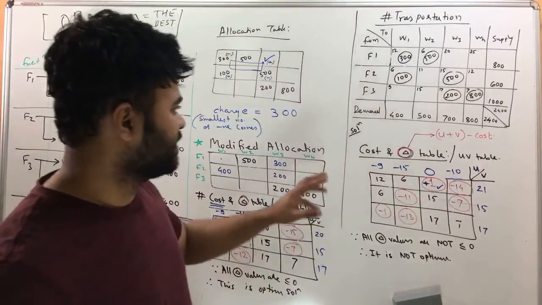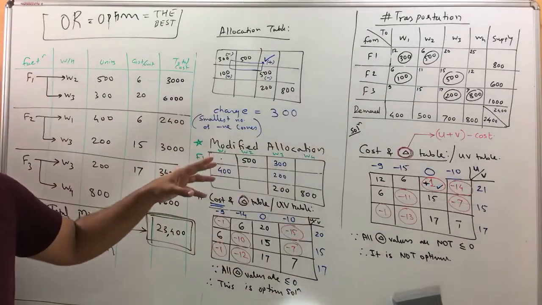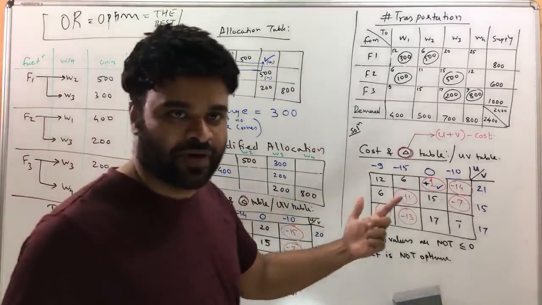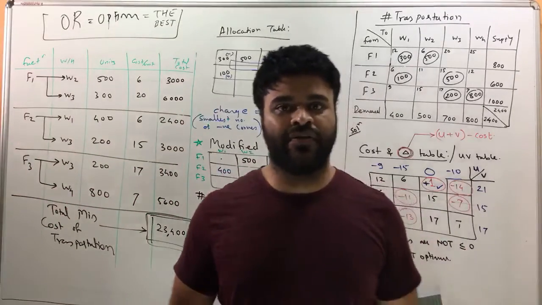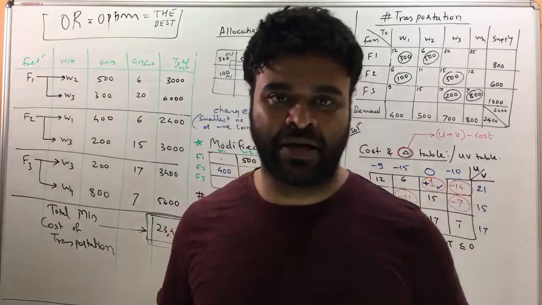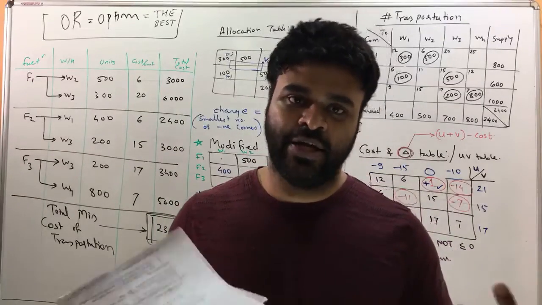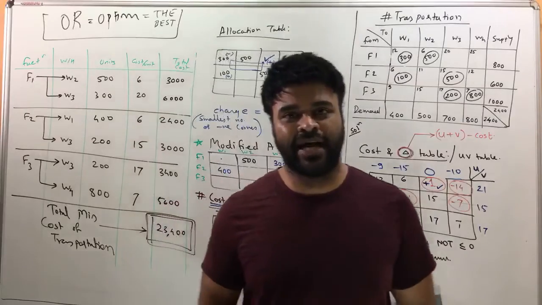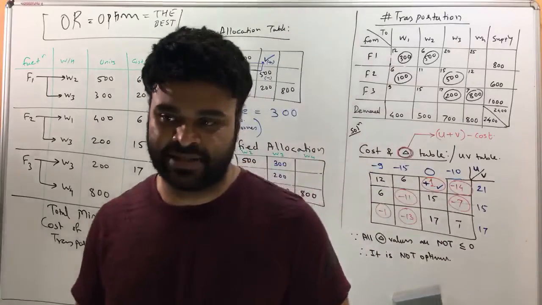Look, there was a check of optimality, something that we did. Now we'll take up one more question of transportation, and we will solve that also after this. We'll take 5 minutes time. Let me read your comments and questions if you have any. You can post them, and then we can start with the second question in 5 minutes.